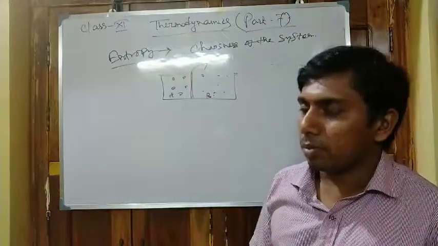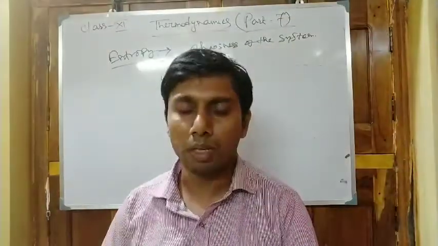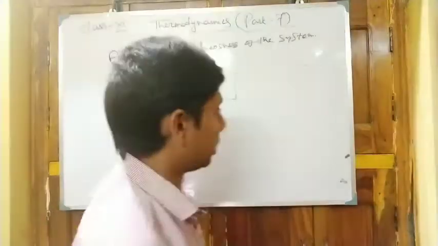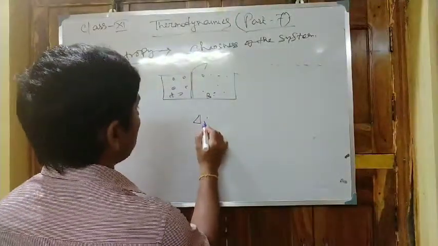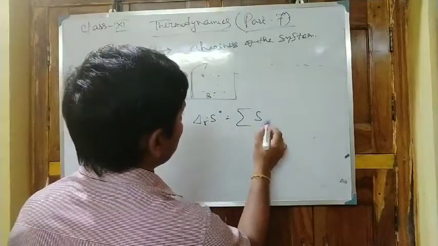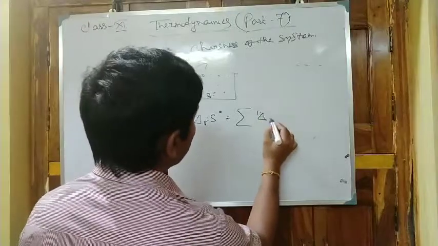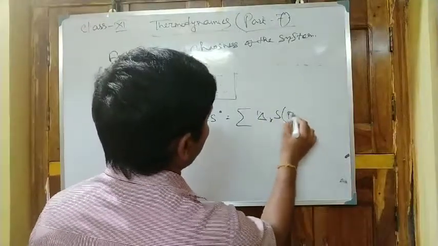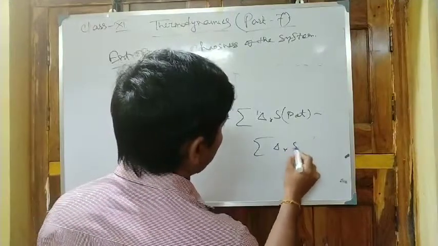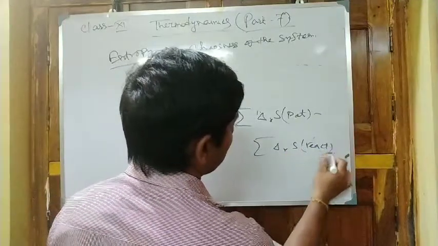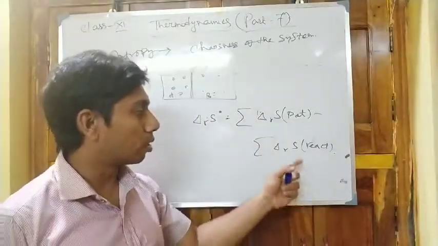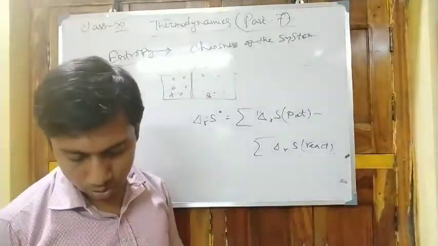Now we have known what entropy is. The change in entropy, delta S standard state, is equal to delta S of product minus delta S of reactant.